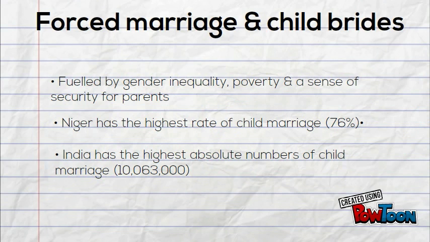Niger has the highest rate of child marriage, which is 76%, and India has the highest absolute number of child marriages, 10,063,000.